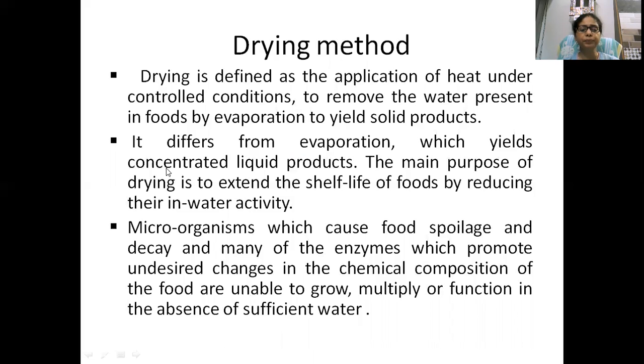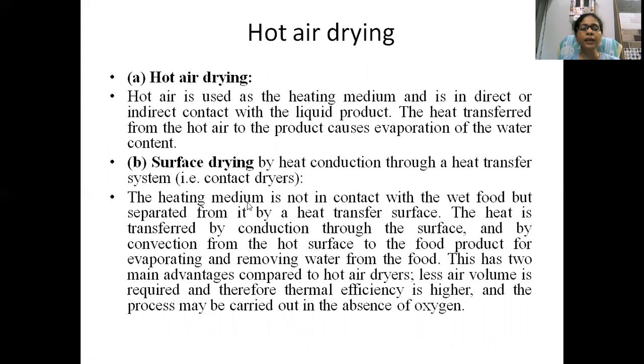So these are the different evaporation. There are many types of drying process which are performed to dehydrate the product. Hot air drying. Hot air is used as the heating medium and is in direct contact. That is, we keep the food in an oven and we input the hot air, and with the help of hot air, the moisture content in the food gets evaporated and we get the food dehydrated.